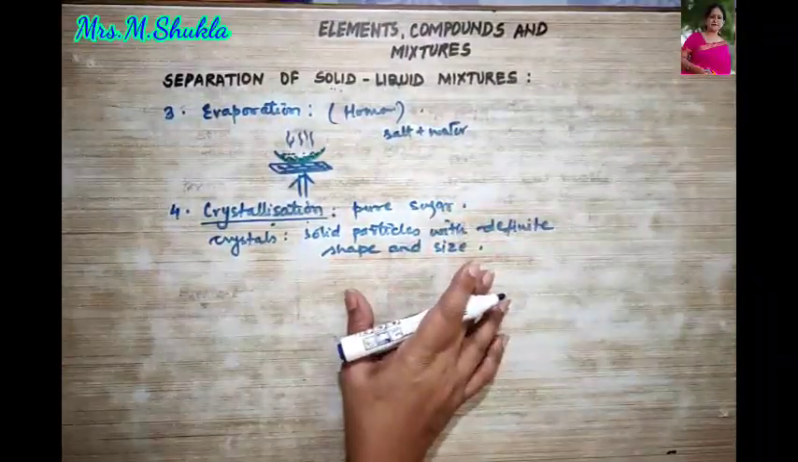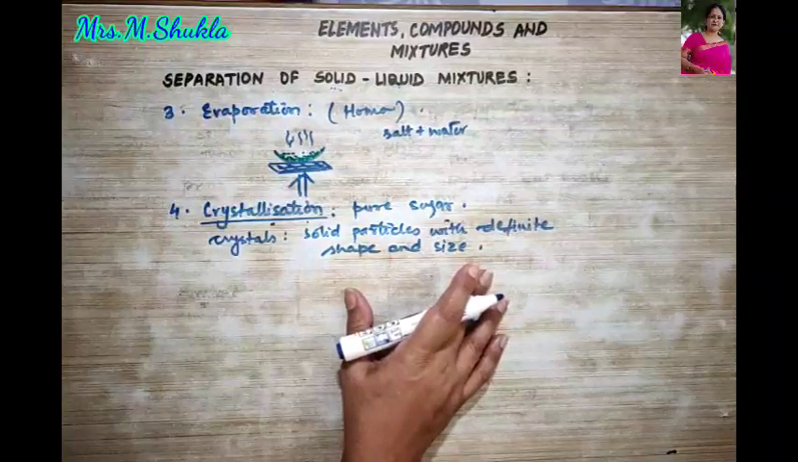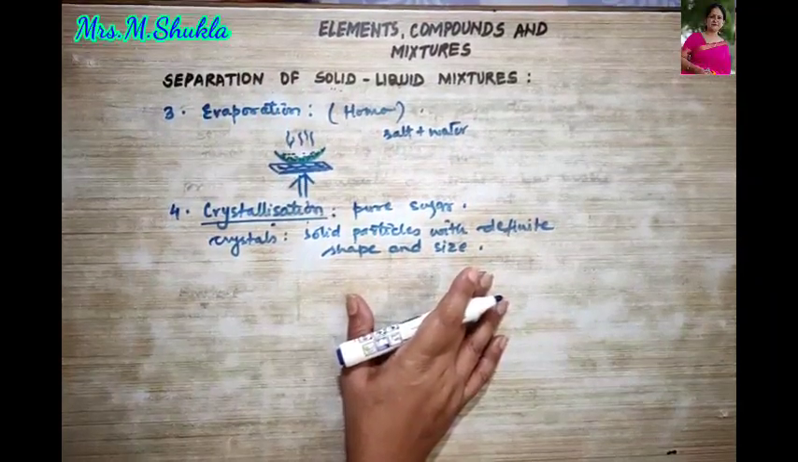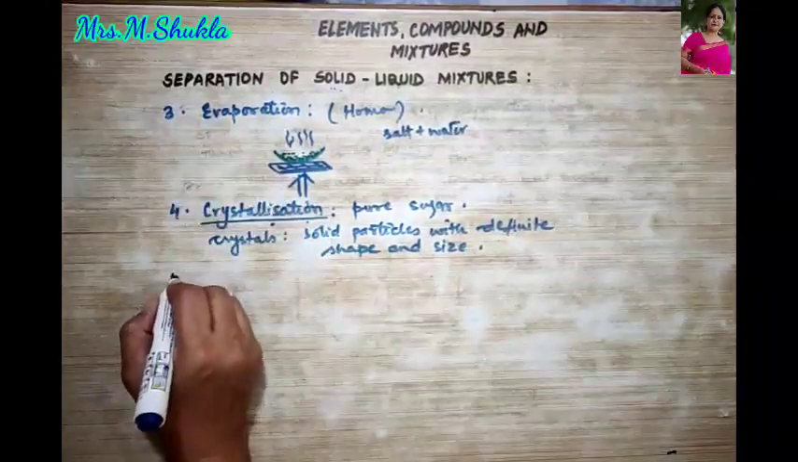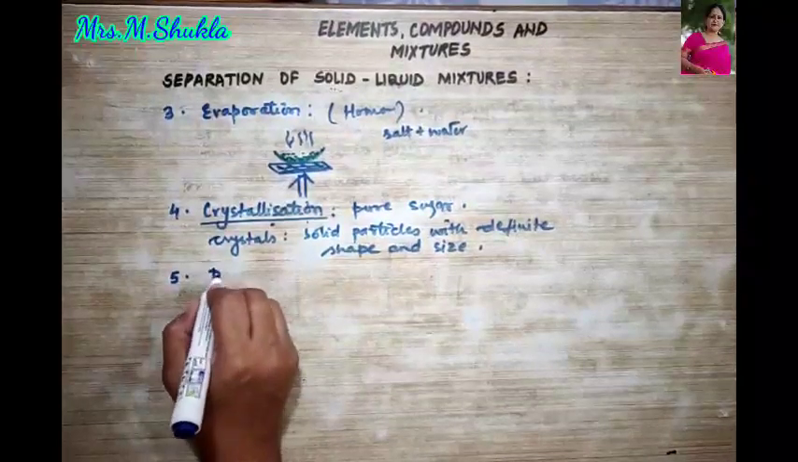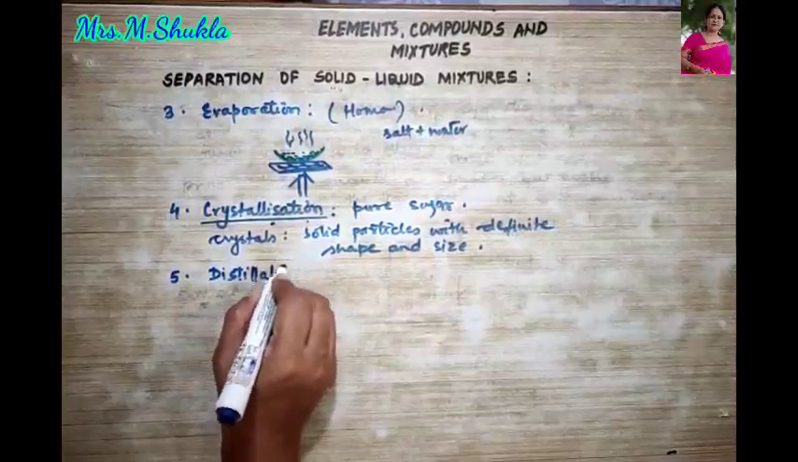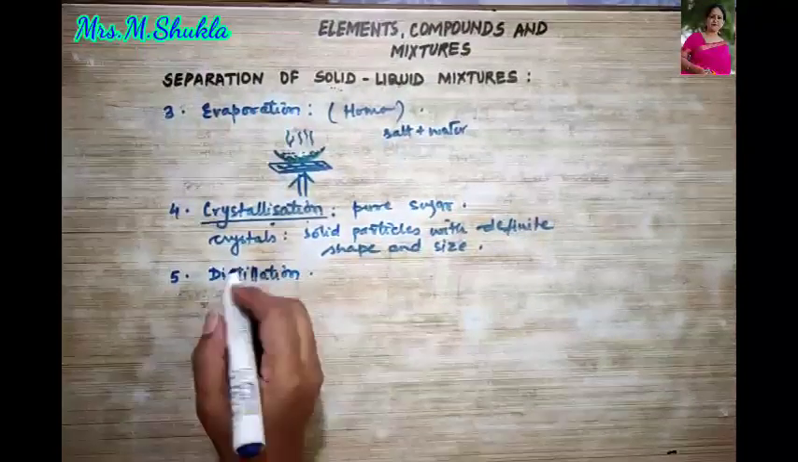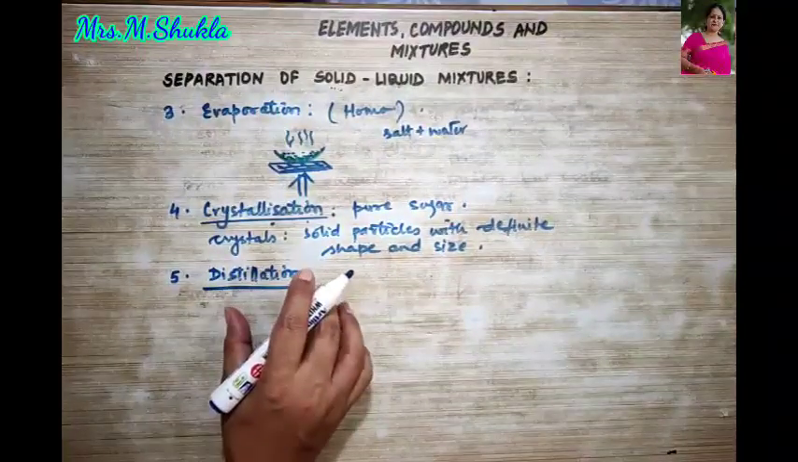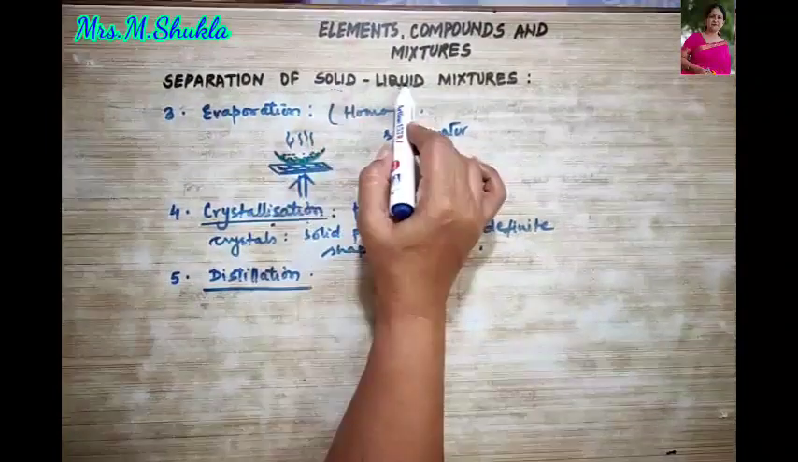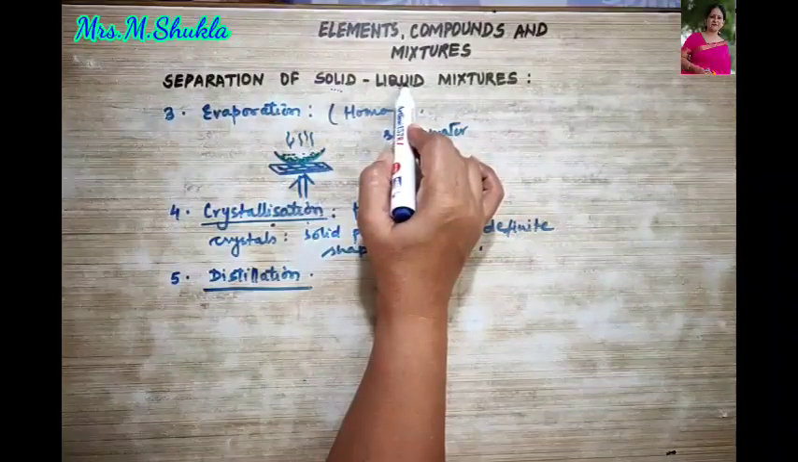You must have seen it at home also. Okay. Then next we come to the fifth method, that is your distillation process. Now what is distillation process? This is again a method used to separate homogeneous solid liquid mixtures, right?